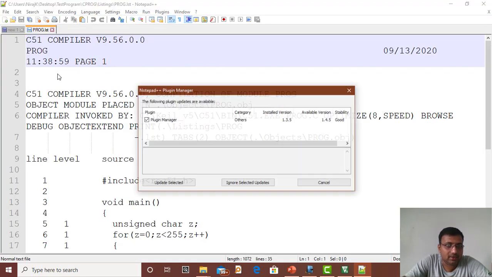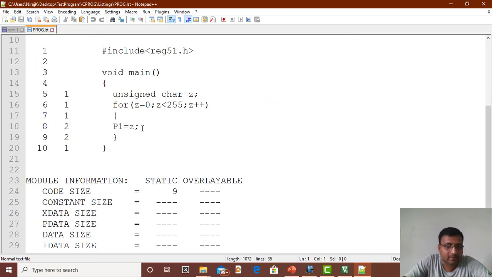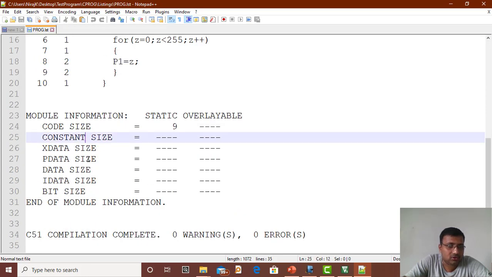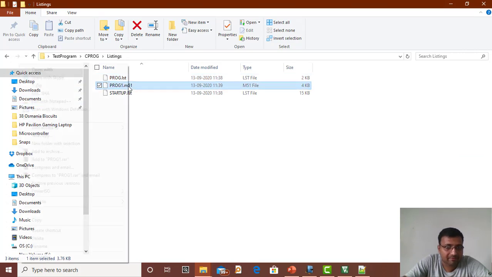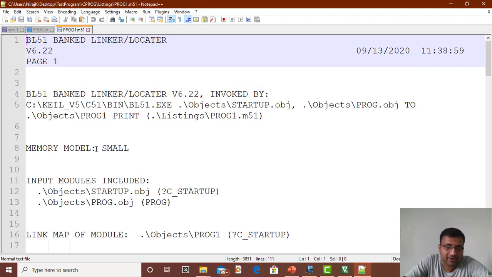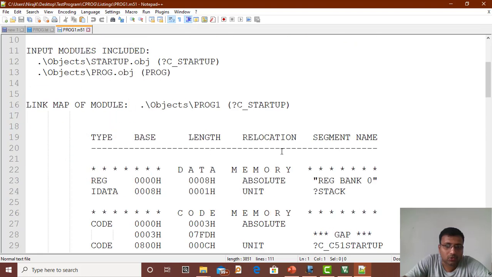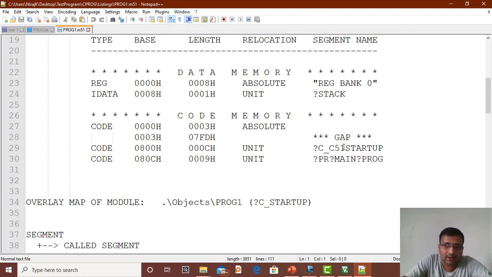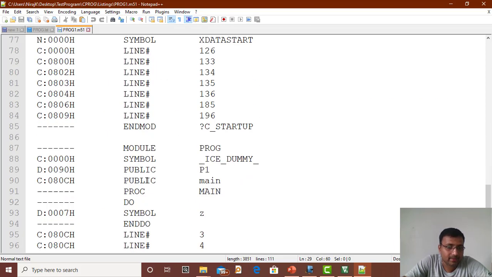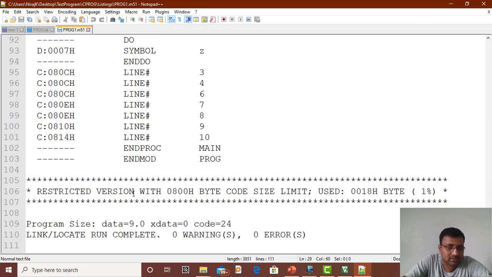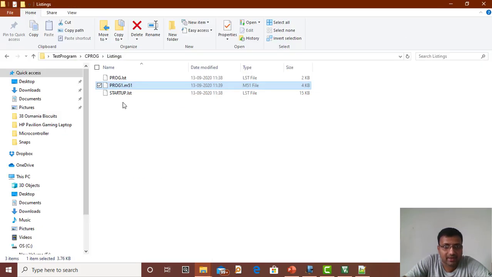Here you will get all the listing of the code, like modular files and constant data size, P data, I data size, X data size, bit size and everything. It gives errors and warnings. So this is a list file. The M51 file is there. In the M51 file we'll get all the linking of the codes and absolute files, and then different programming files, different symbols, tags, symbol line numbers and everything. So these things are available in the M51 file. Then we have a startup list file.